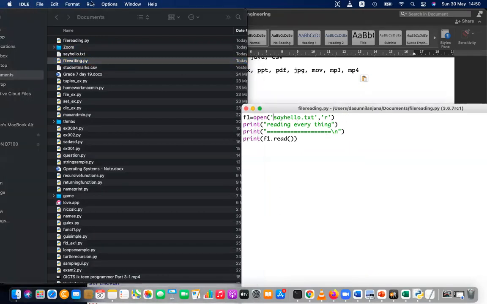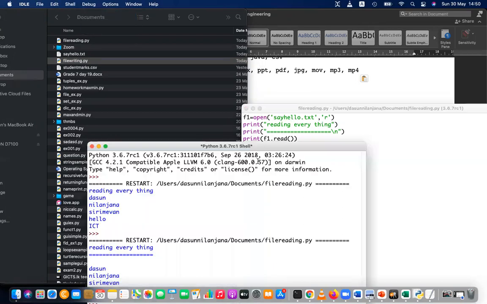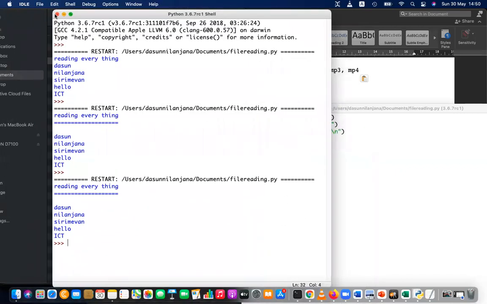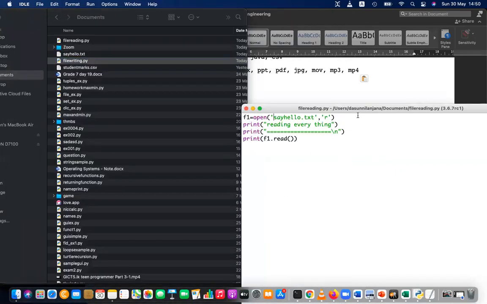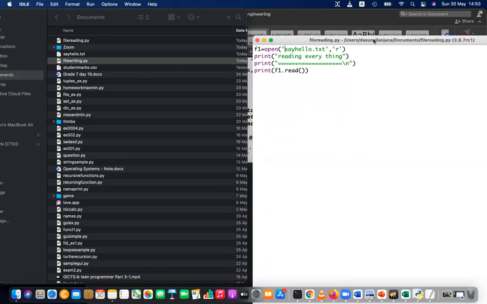Just call the name, because it is not inside the folder. Again, when I'm running the file, you can see it's giving the same output. Okay, just give a try to do this. That is my first part.